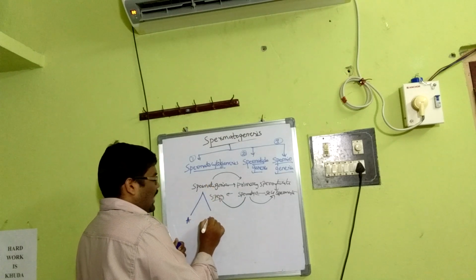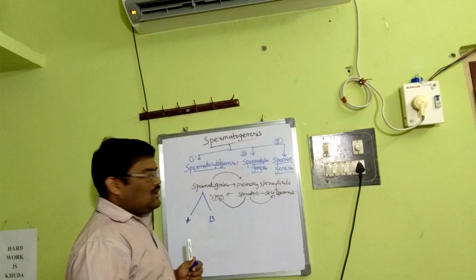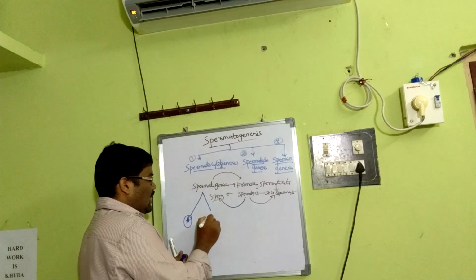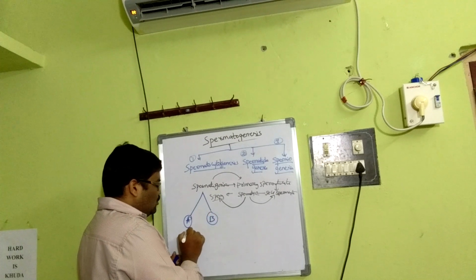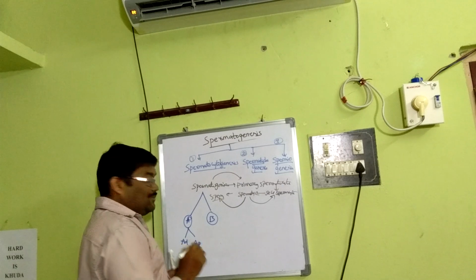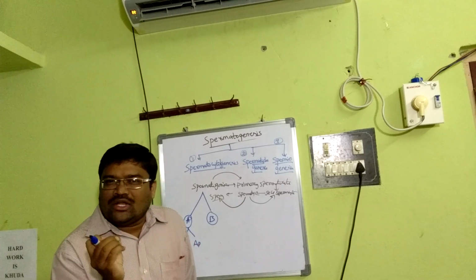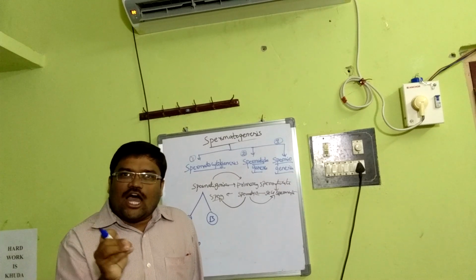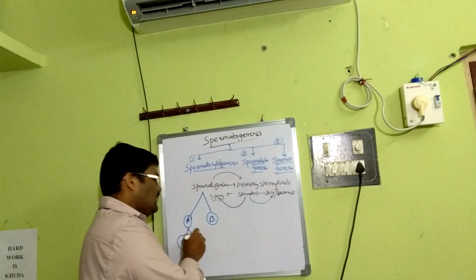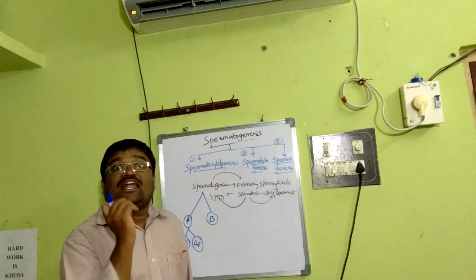Spermatogonia type A and type B, how they form primary spermatocyte, that is what I am explaining. Type A is again of two kinds, AD and AP, depending on the color of the nucleus. If the color of the nucleus is dark, this is called AD. If it is pale, this is called AP.